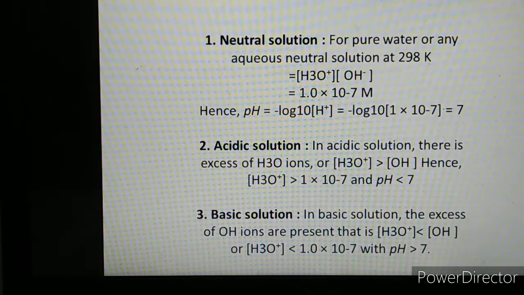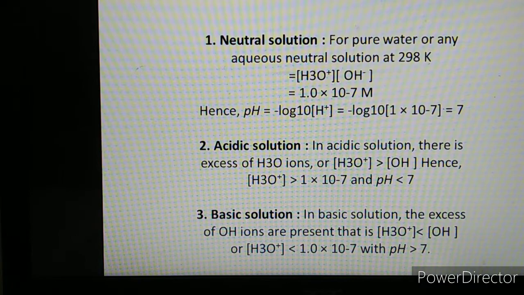Now see that if pH plus pOH is equal to 14, just now we discussed this part. If the solution is neutral, then for a neutral solution, like suppose for water or any aqueous neutral solution at 298 Kelvin, the concentration of H3O plus is equal to the concentration of OH minus. These values are 1 into 10 raised to minus 7 molar. So pH is equal to minus log to the base 10 of H plus ion concentration.